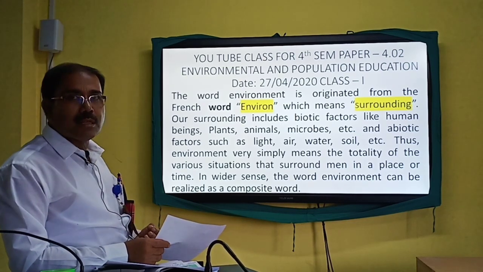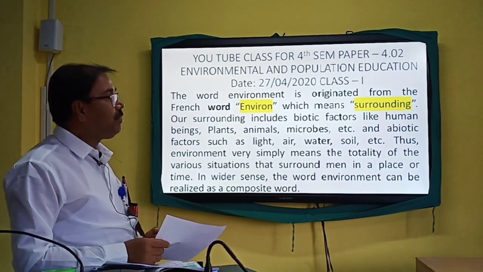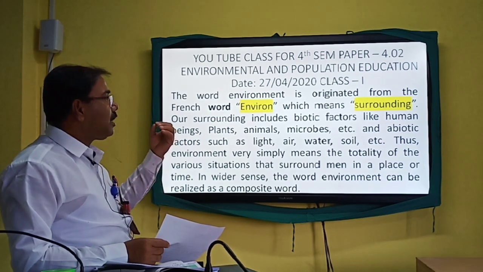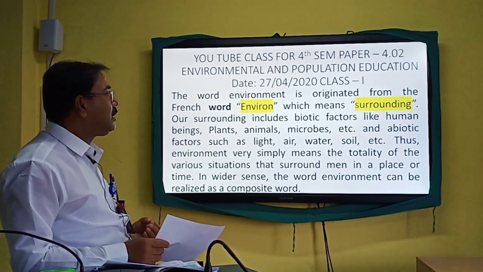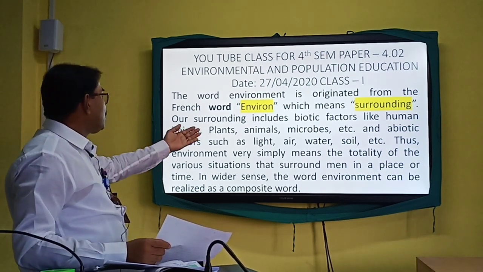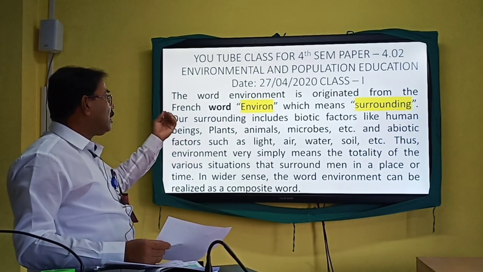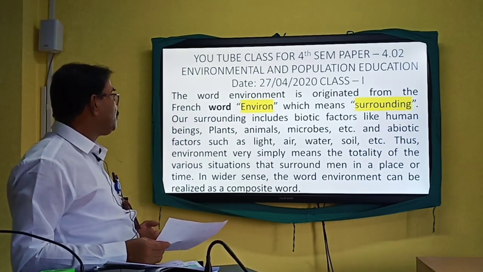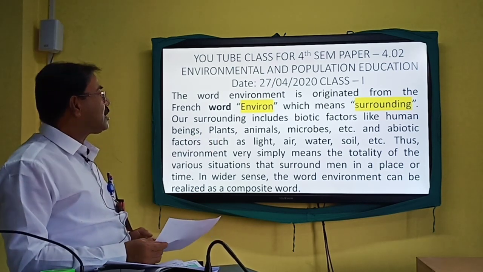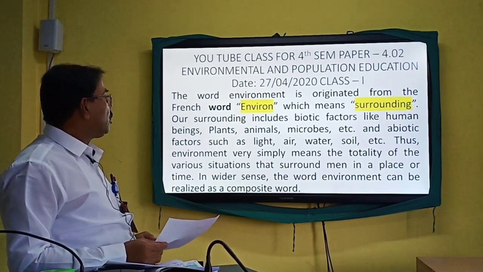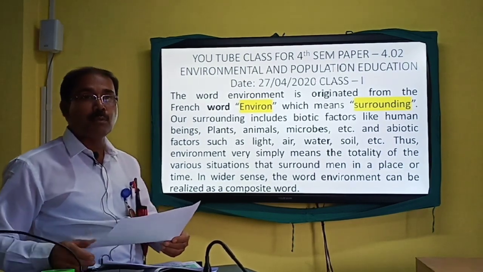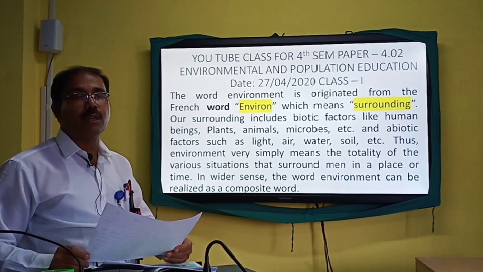And once you are asked about the abiotic segment of the environment, then if it is asked what are the elements covered by the abiotic segment of the environment, you see these are the factors included in the abiotic part of the environment. For example, light is there, air is there, water is there, soil is there. So about light you are to mention, about air, about water, about soil.